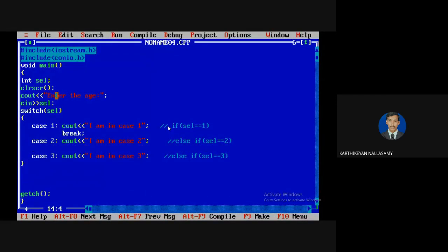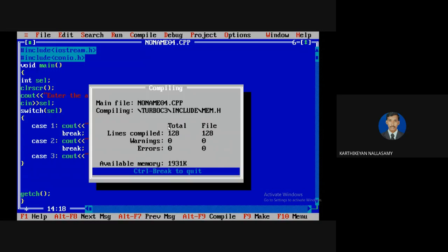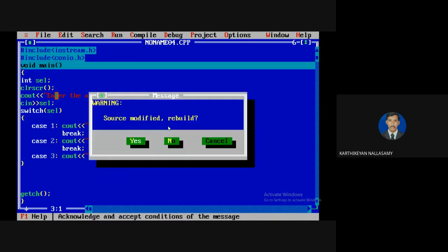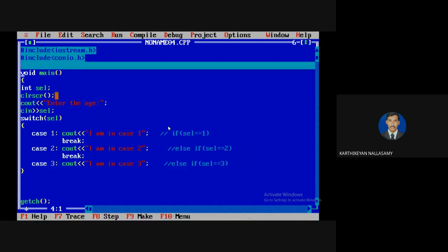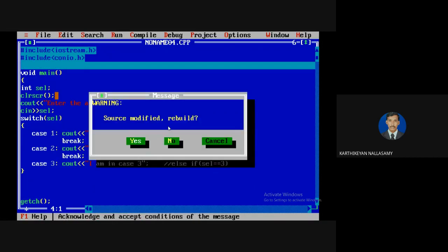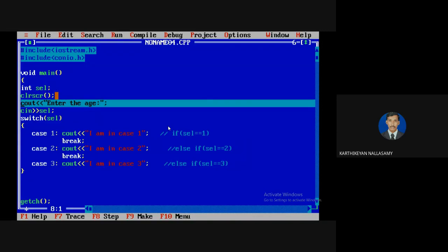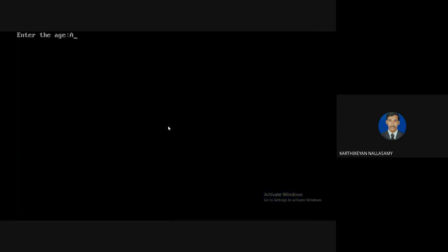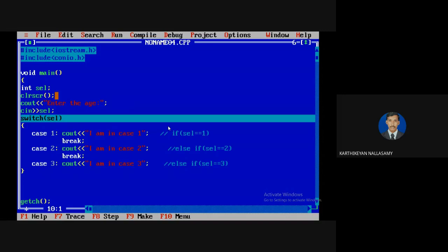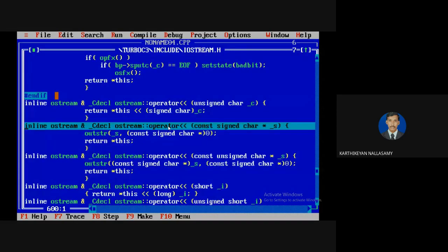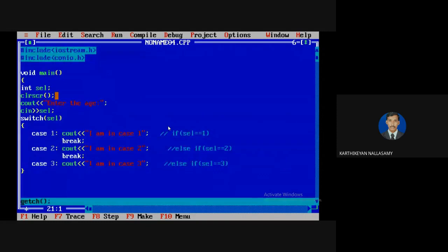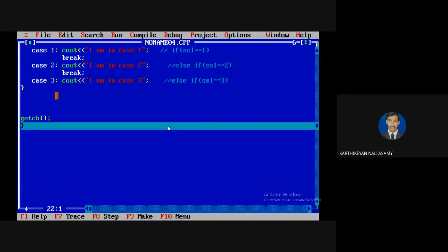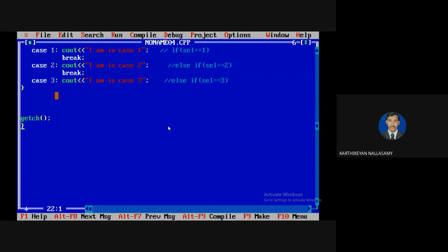For example, if I put a break here and a break here, and then I try to execute the program, and my case statement is 2, then case 2 will execute all, then it reaches the break, and it comes out of the switch. Clear? So this is the way it will work. In case you forget to put a break statement here, the remaining cases will execute.